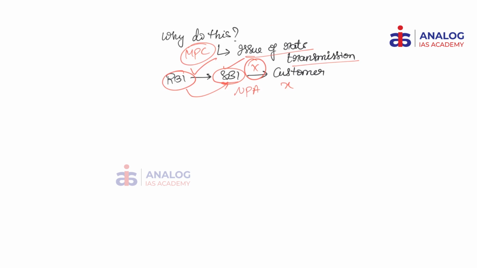Now when we talk about long-term stability, say for example you want to buy a house, you will not be interested in short-term rate cuts. Say for example you have a 5% interest rate when the economy is doing well. In the next 4 or 5 months, after the next bi-monthly policy, suddenly the rates would go up and you would be forced to pay more because there will be more number of people demanding loans in a period where there is economic boom.